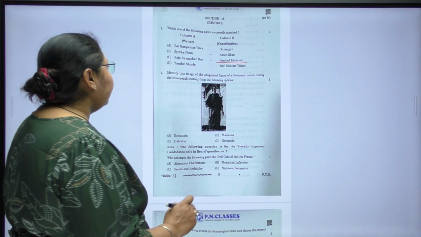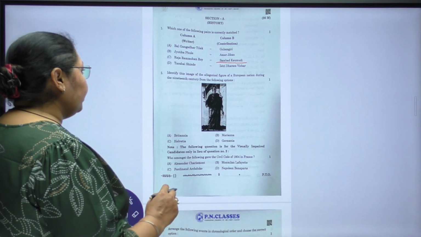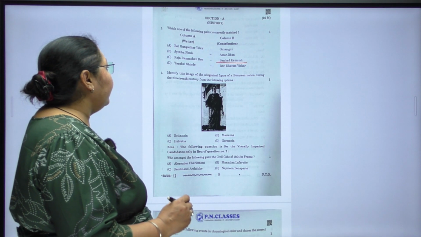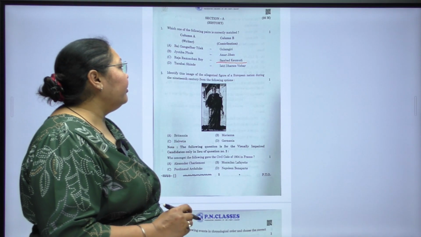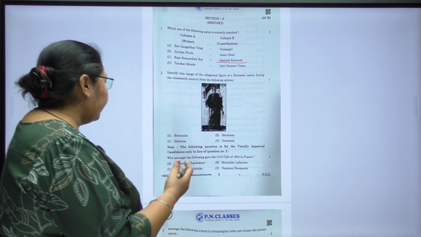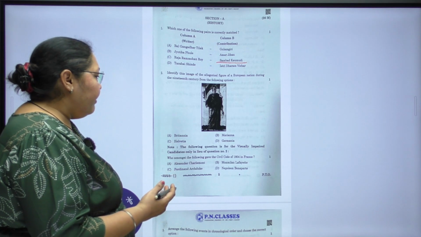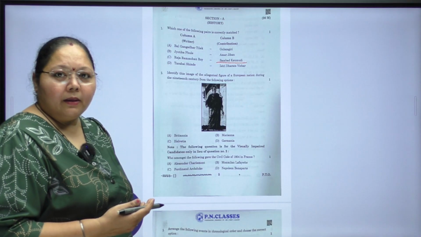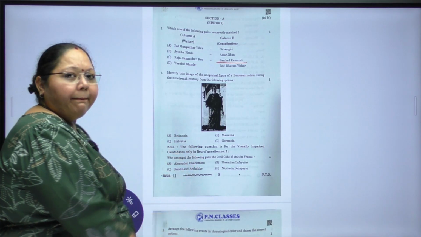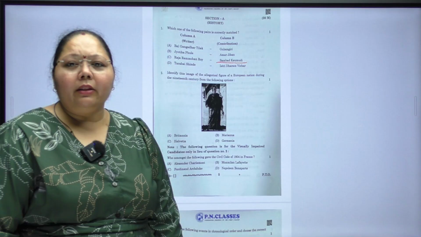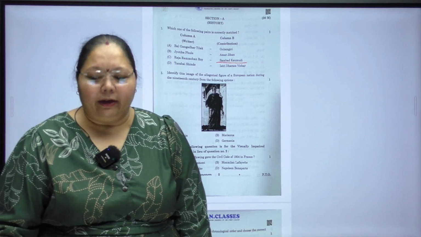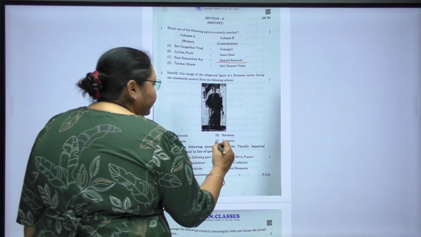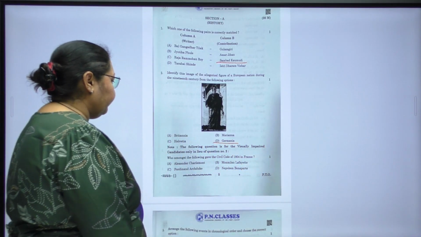Now the second one is, identify this image of the allegorical figure of a European nation during the 19th century from the following options. Now the options are Britannia, Marianne, Helvetia and Germania. Now here the picture depicts a woman with a sword in the hand and a crown on her head, which represents Germany. So naturally the answer is going to be Germania.